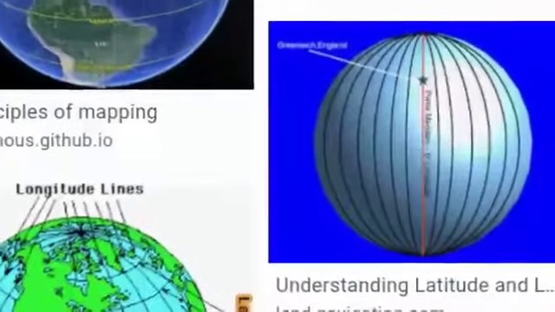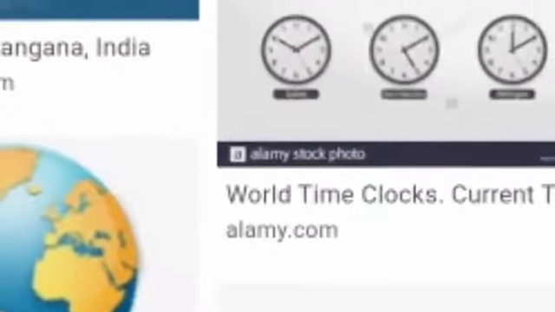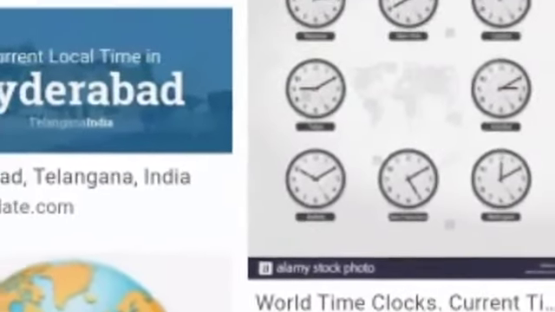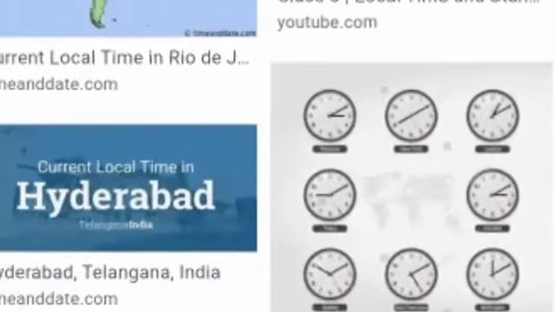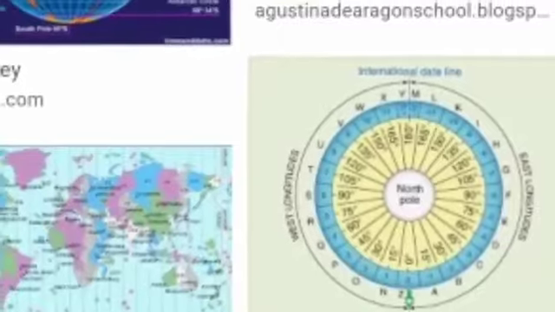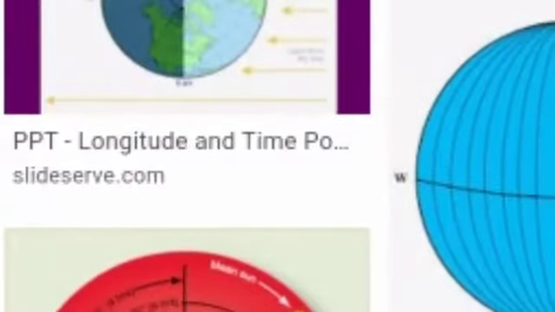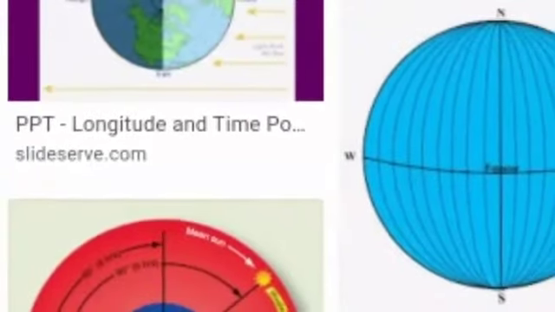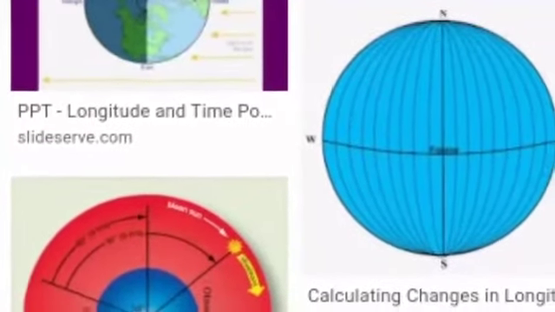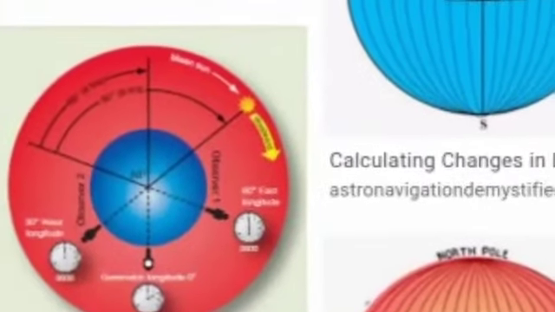At the same time, we have gone through the important latitudes, parallels of latitude and meridians of longitude. And today we are going to learn about longitude and time, local time, standard time, time zones and international date line.